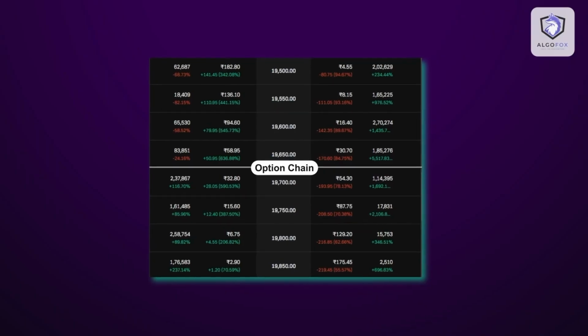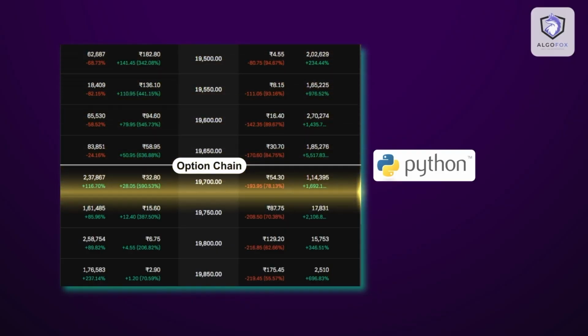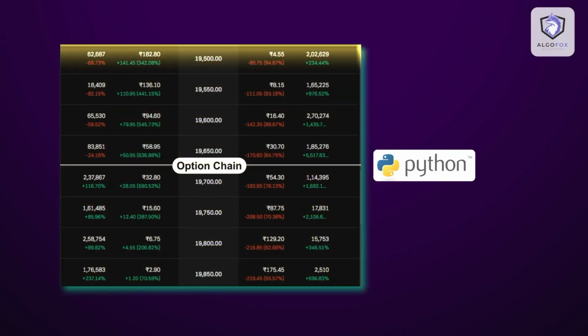In this system, using Python, at a specific time, we see the entire option chain to find out those strikes which are closest to the premiums mentioned by us. The Python will automatically scan the entire option chain and fire orders in the premiums selected by us.